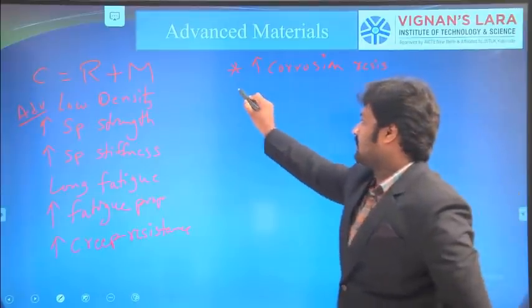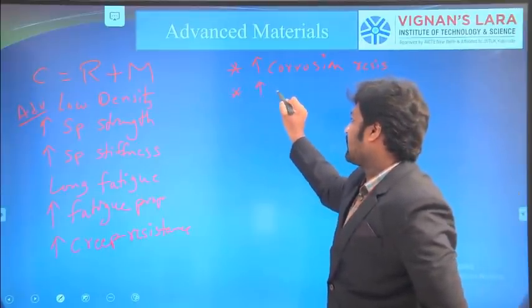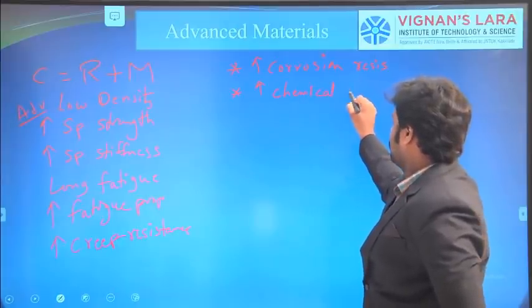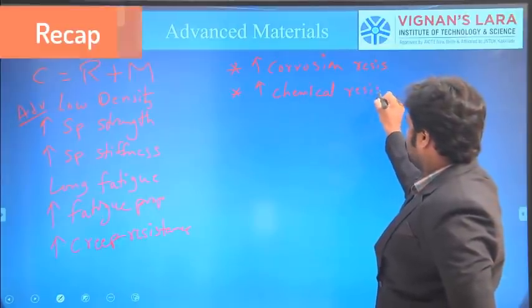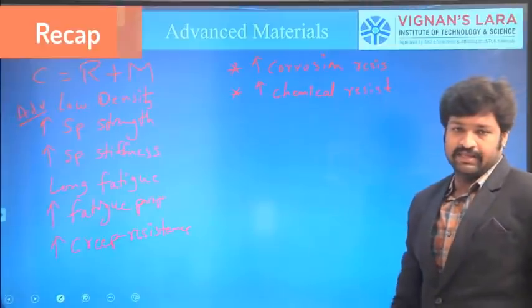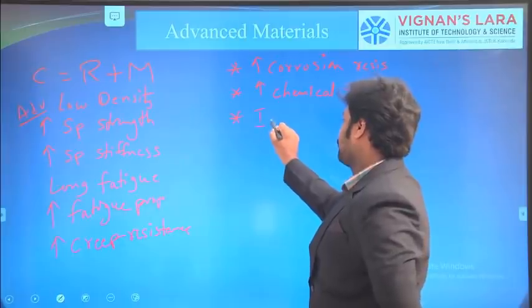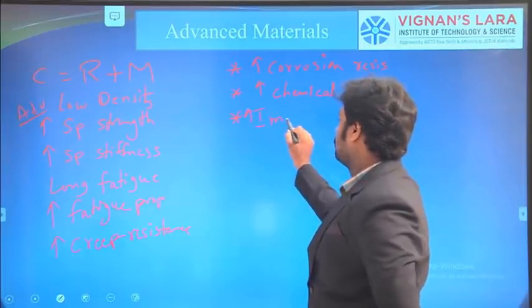Along with that, these composites are having high chemical resistance, and these are having high impact resistance.